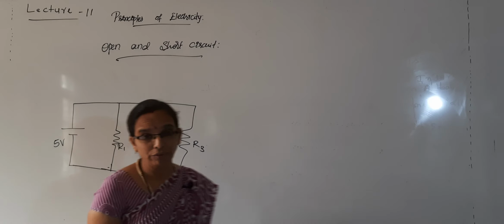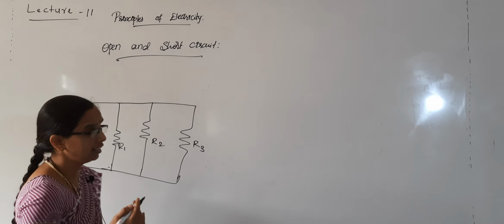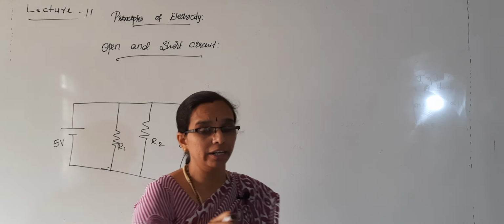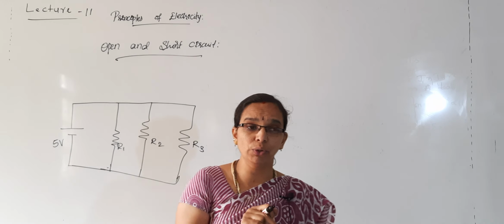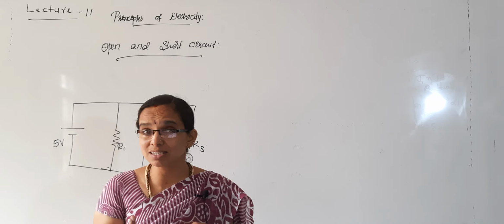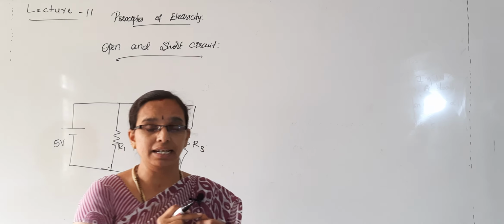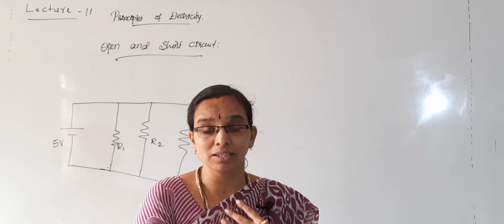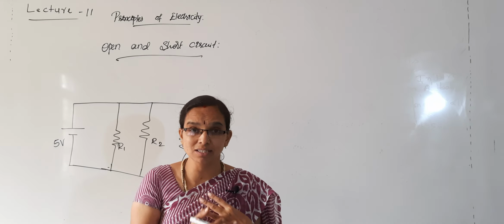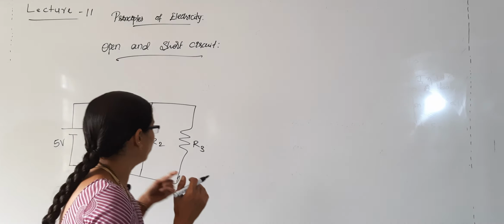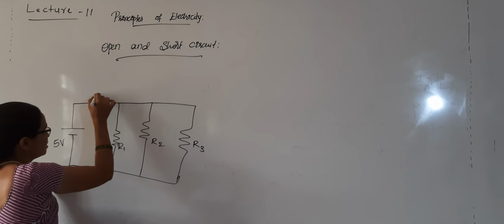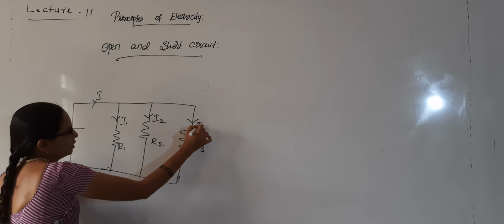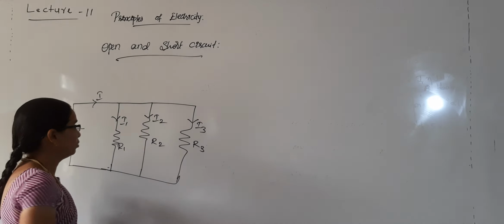Where it is open, you must see in the parallel. In the series circuit, there will be only one path for the current flow. Same current will be flowing. What about in parallel circuit? In parallel circuit current divides, right? So you expect more branches means more current, different number of branches, different number of currents will be flowing. For example, I is the current flowing here, I1, I2, I3 are the 3 branch currents that will be flowing.